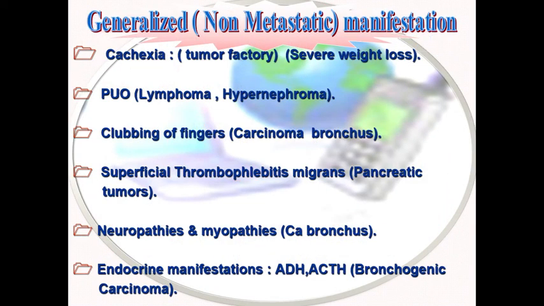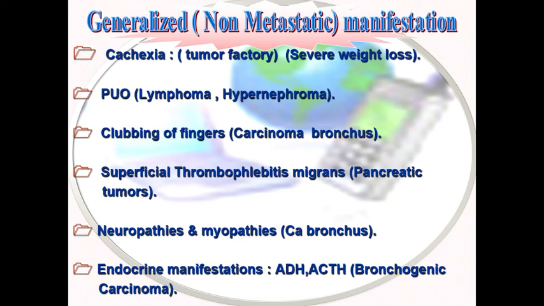There are certain manifestations which are not related to metastasis. The first one is cachexia, or severe weight loss. This severe weight loss can occur because the tumor needs substrate, so it will try to break down proteins, fat and tissues so that there is substrate for the formation of new tumor cells, and the patient will go into a state of severe cachexia and severe weight loss.